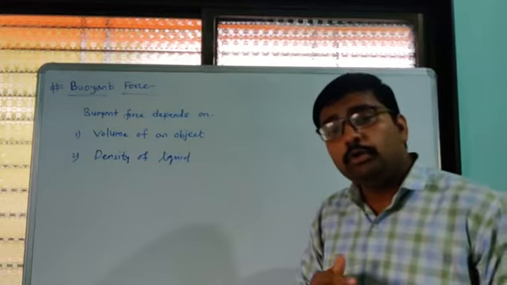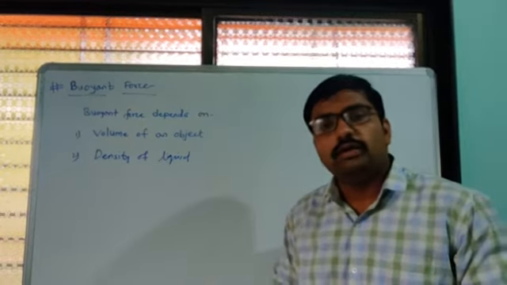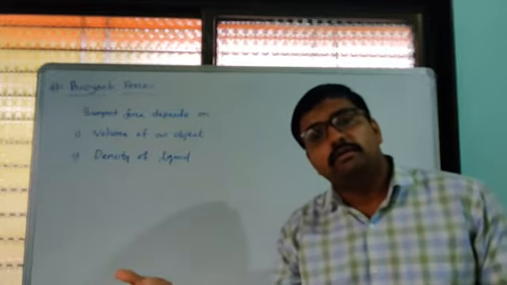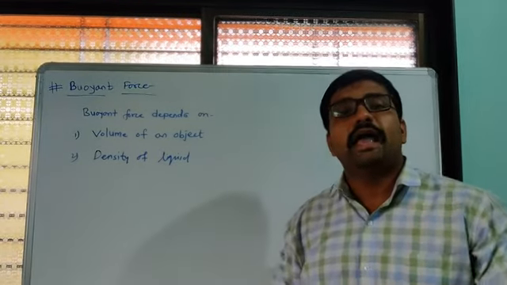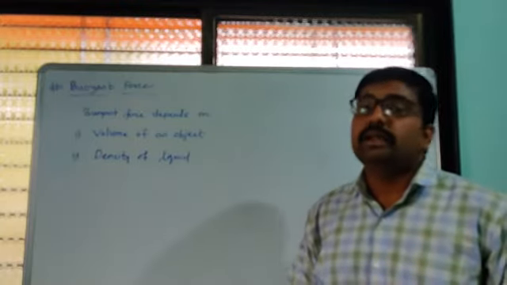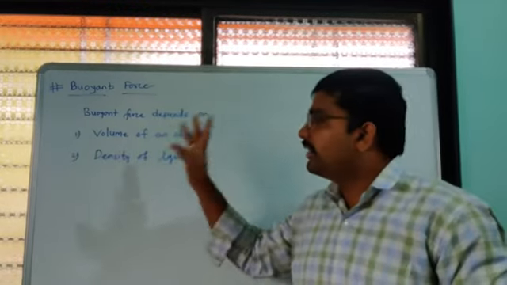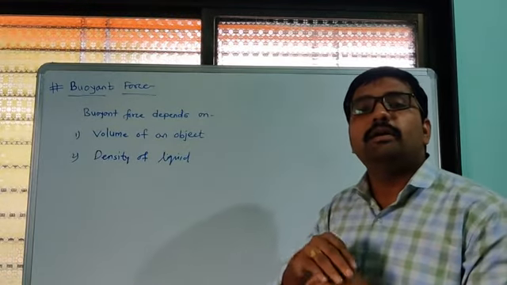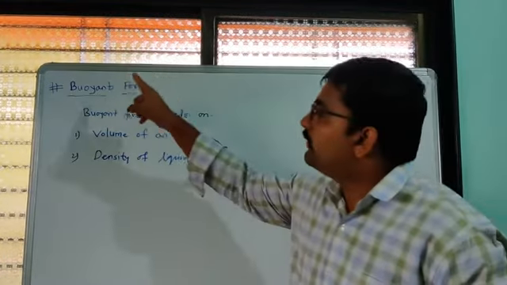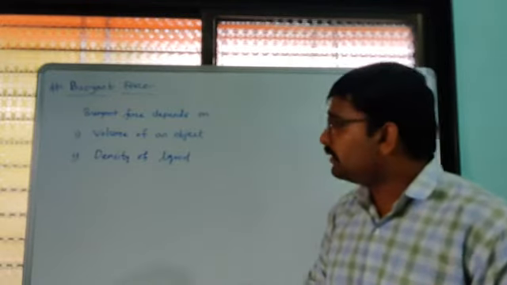So due to the increased density, when we swim in that water, the buoyant force applied by the water on us will be larger in seawater as compared to the water in a swimming pool. So here the density of a liquid matters in the case of buoyant force. If the density of a liquid is high, then the buoyant force applied by the liquid is also very high.